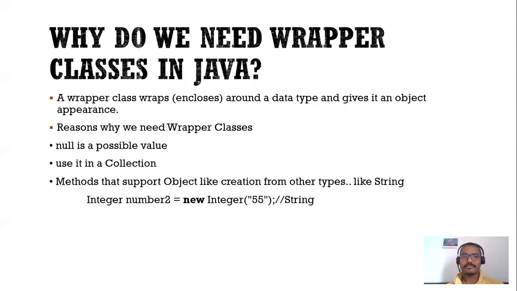Let's discuss one by one. Null is a possible value, meaning using the wrapper class object, we can handle this situation. If there is a null value assigned to the wrapper class object and we try to use that null object further in our class and fetch the null value, Java will throw a null pointer exception.